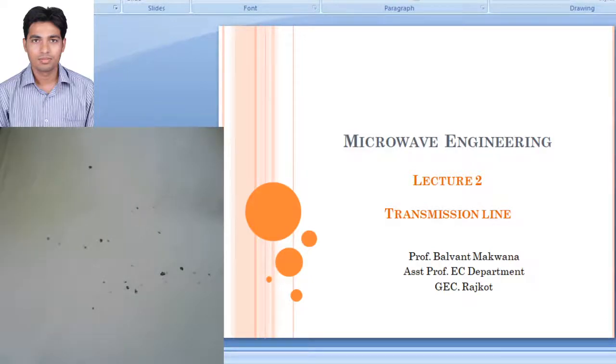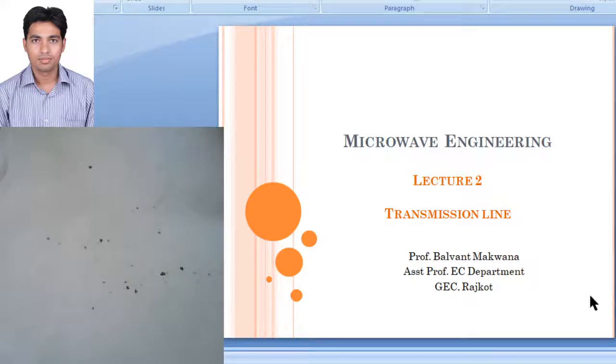Good morning to everyone. Today we'll start with a transmission line. In earlier lecture, what we have done is we have introduced microwave, what is actually microwave, and the frequency band, its advantage, its disadvantage, and everything related to microwave communication engineering. So the most significant part of a microwave communication is a transmission line. So we'll see what are the kinds of transmission line and what is actually a transmission line.